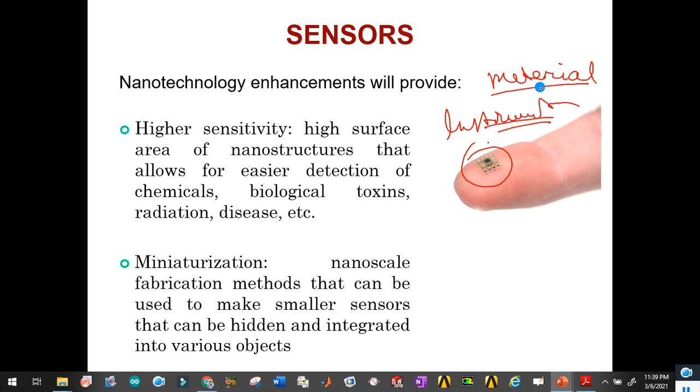Similarly, radiation, diseases, etc. Different kinds of sensors are available, like force sensors, temperature sensors, pressure sensors, and vibration measurement sensors like accelerometers. Similarly, actuators are also available, and using Arduino and other controllers like Raspberry Pi, we can get the desired commands and the required reactions from the sensors and actuators.